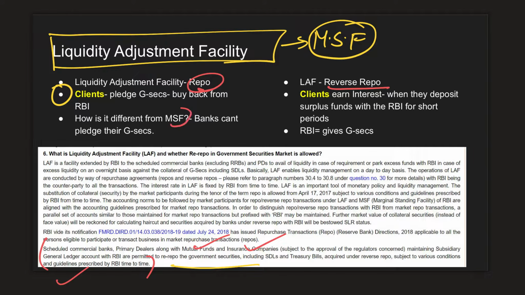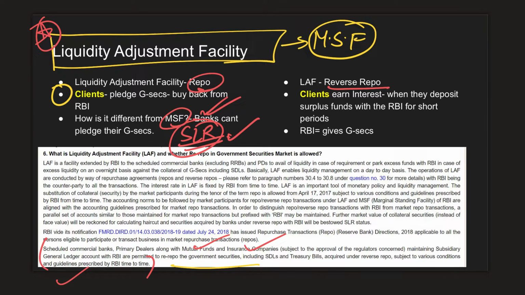How is it different from MSF? When banks want to participate in this liquidity adjustment facility, they can't use the SLR quota government securities. Over and above that, if banks have certain G-Secs where they invested, that part can be used for availing the liquidity adjustment facility.